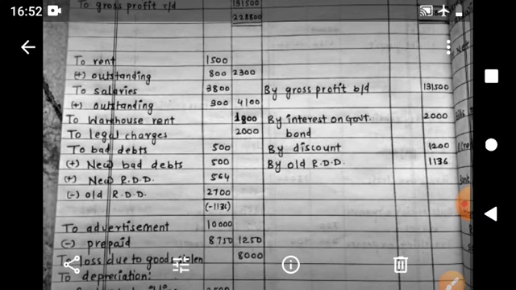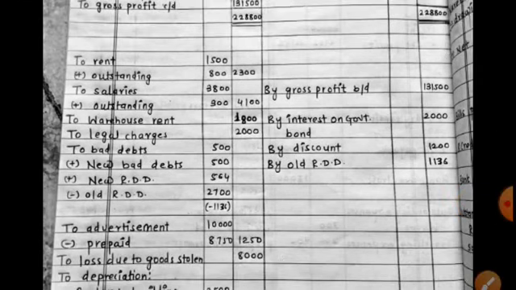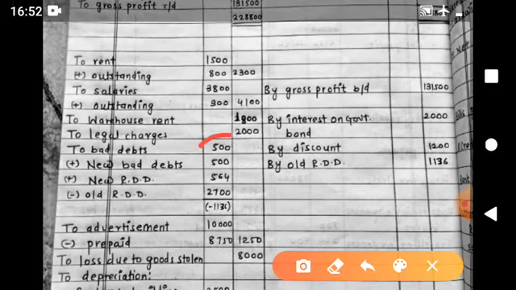So by old RDD we can see 1136. Remember this case where old RDD is greater than the total of old bad debts, new bad debts, and new RDD. In such a case, the amount is shown on the credit side of profit and loss account. Study it well.